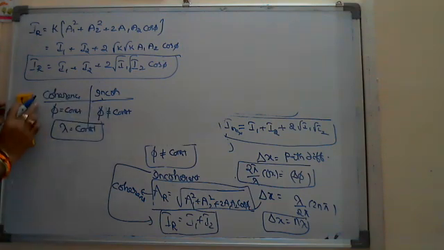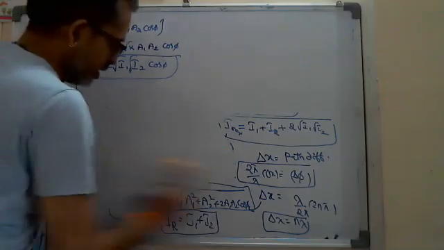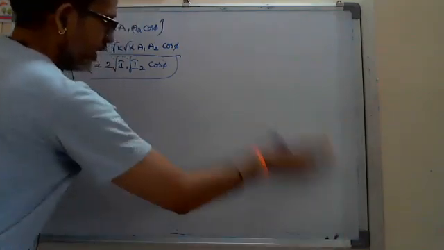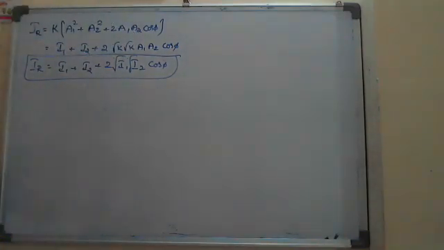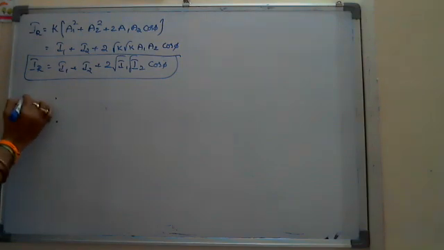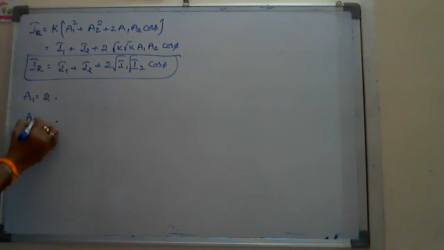Suppose I give one example of how to use this coherence and incoherence concept. Suppose these two are 2 point sources of amplitudes A1 is equal to say 2 and A2 is equal to say 6.